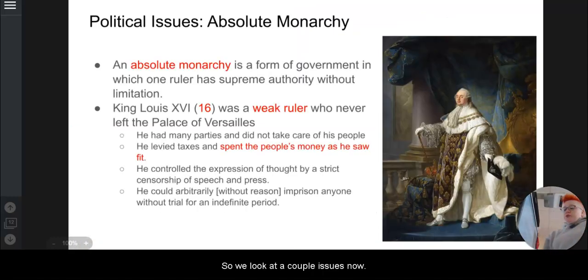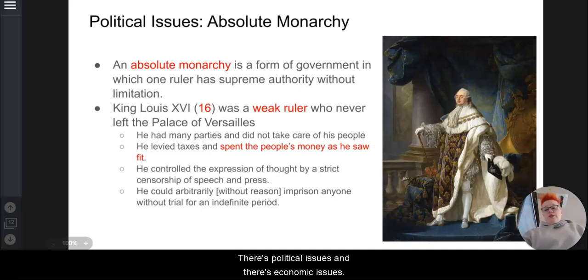So we look at a couple issues. Now there's political issues and there's economic issues. So this first one, the last one we just talked about, that was more of a social issue. So what we're looking at in here are political and economic. So the political issue is the absolute monarchy. We have King Louis XVI.